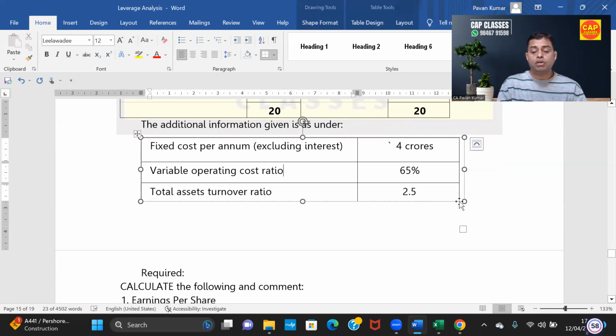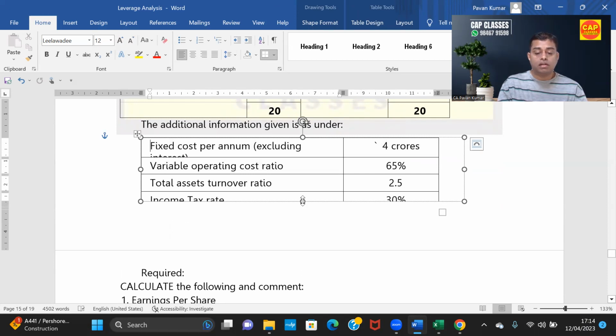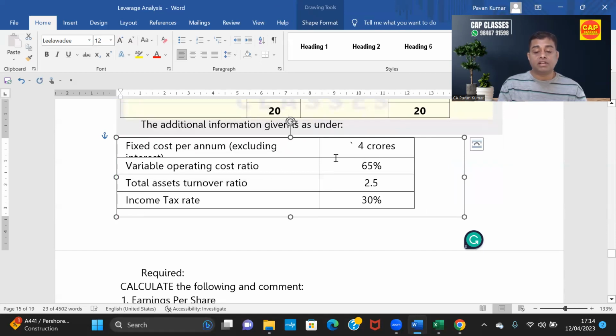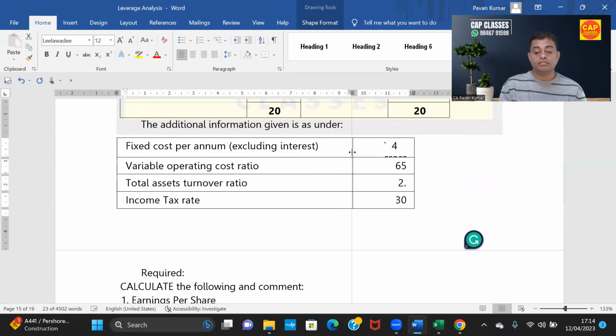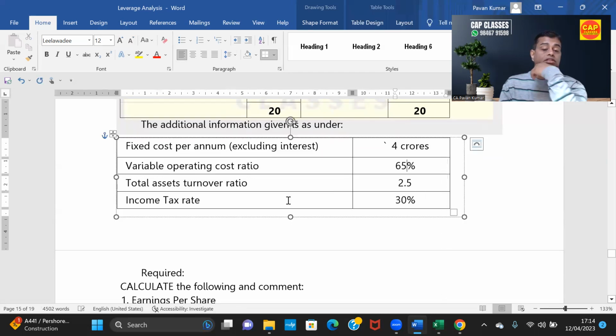Wait. I think there should be one more line here. I don't know. There is one more line. Income tax rate 30%. Yes, sir. So income tax rate 30%.